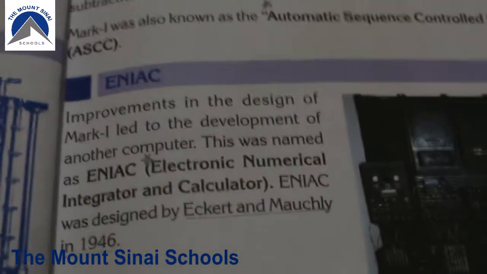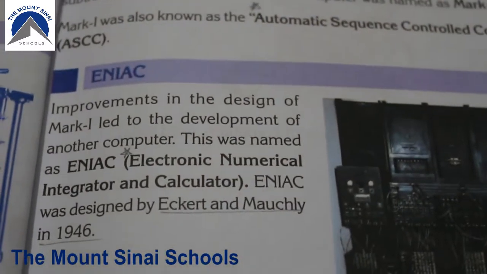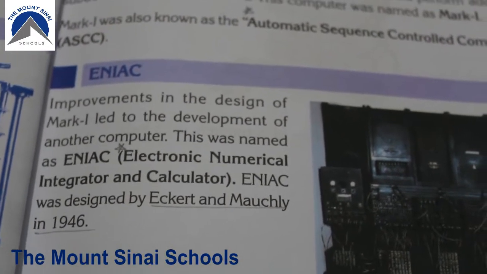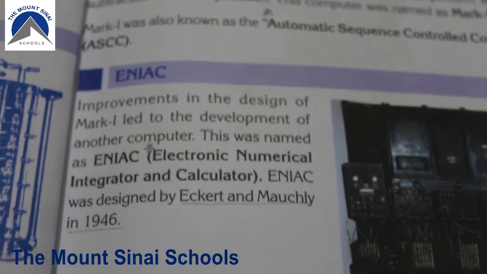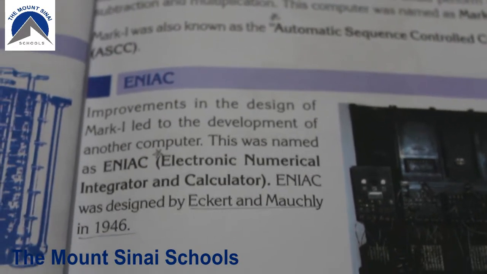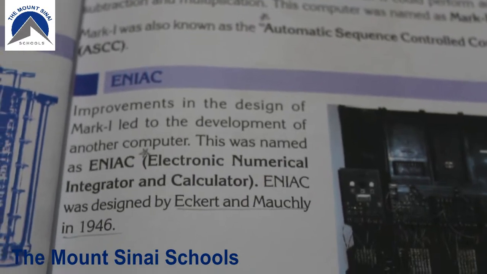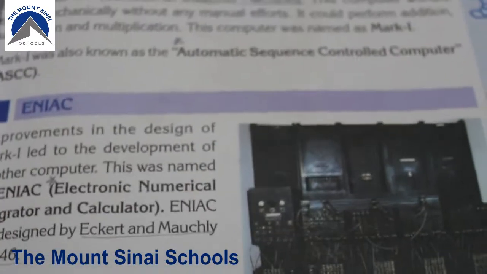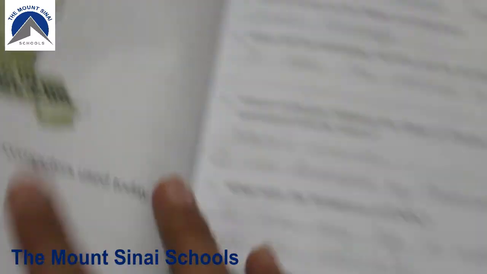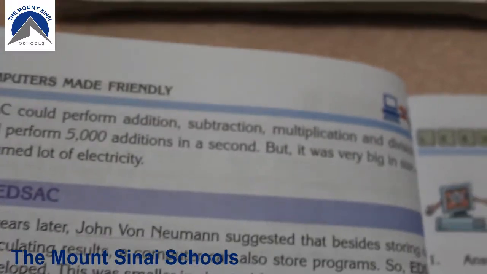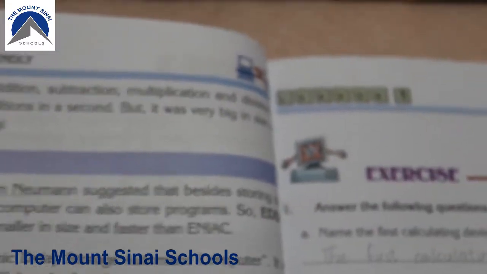Okay, next is ENIAC. Improvements in the design of Mark I led to the development of another computer. This was named ENIAC, Electronic Numerical Integrator and Calculator. ENIAC was designed by Eckert and Mauchly in 1946, and this is the picture of ENIAC. ENIAC could perform addition, subtraction, multiplication, and division.